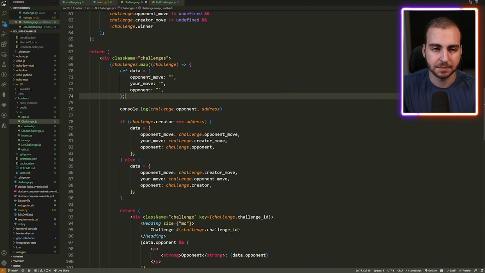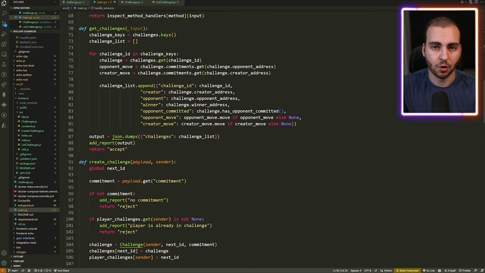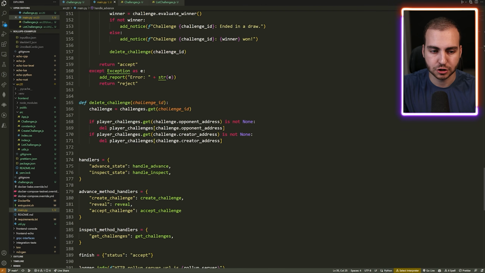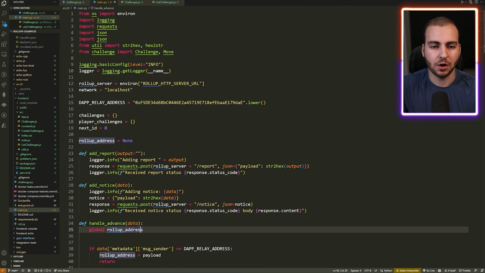Just to give you a little sneak peek here, you can see that if I go in this main.py file, this is the whole backend that's running this application. Okay, it's about 200 lines long. There's a few other files as well, but this is all written in normal Python. No Solidity code, no complex stuff that you don't know, only code that you've written before and that you've seen. Really, really cool. I can't wait to bring you guys along for this series. Let's now hop over and talk a little bit about the prerequisites and some more stuff that you need to know before we get started.